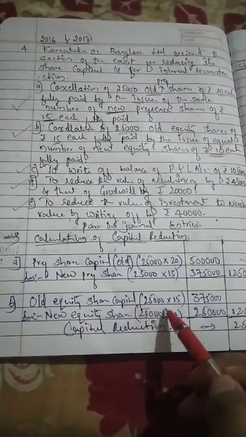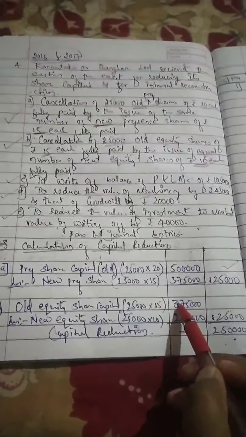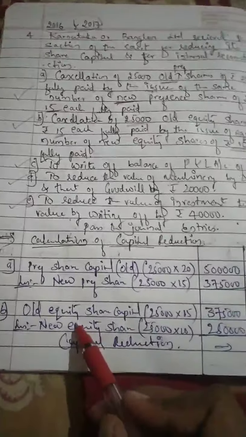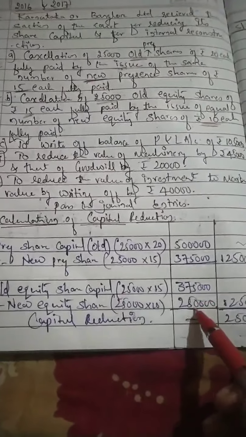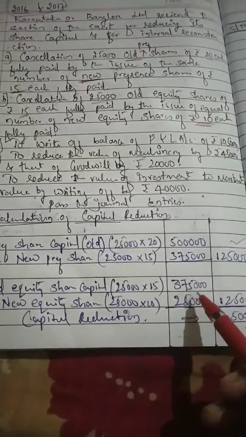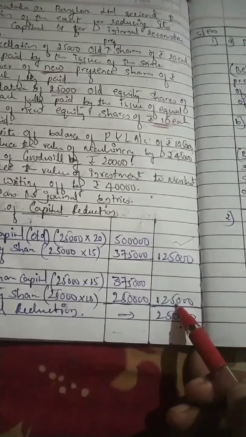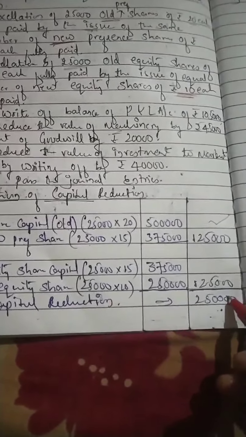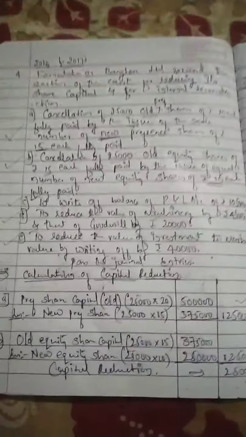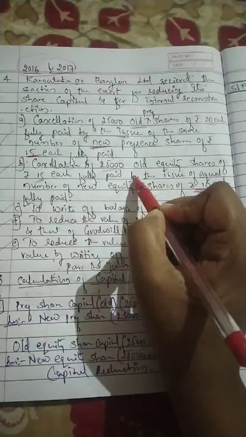Old equity shares, 25,000 into 15 each, become 3,75,000. New equity shares are calculated at 2,50,000. The capital reduction becomes 1,25,000. So when we combine both, the total capital reduction becomes 2,50,000. Simple calculation. First they gave preference shares, then equity shares.